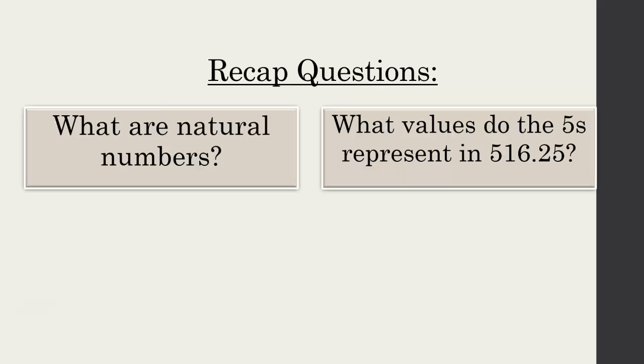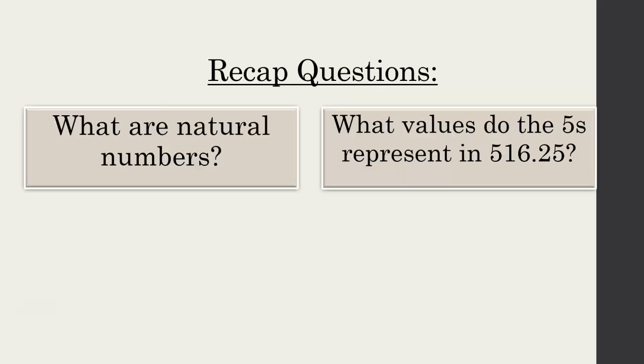So just some recap questions, as we always do at the end. What are natural numbers? If you were asked this in an exam, or just anybody asks you, what is a natural number, how do you describe it? And then the other question is, what values do the 5s represent in 516.25? There's a 5 here and a 5 there. What do they represent? What's the place value? I would recommend you pause the video and do them yourself.